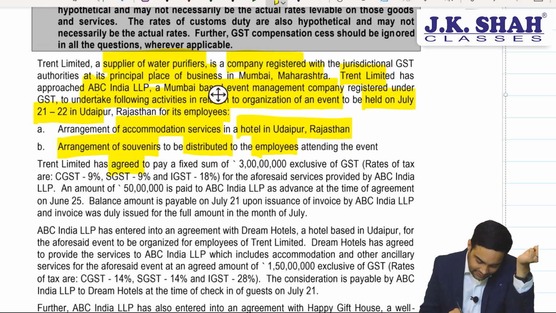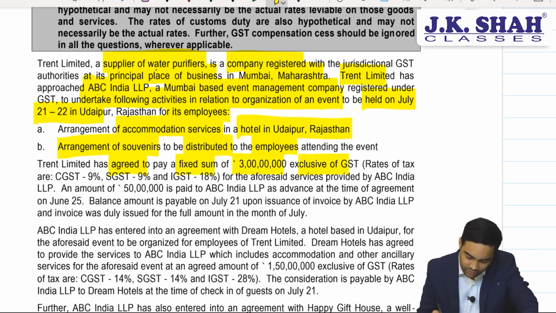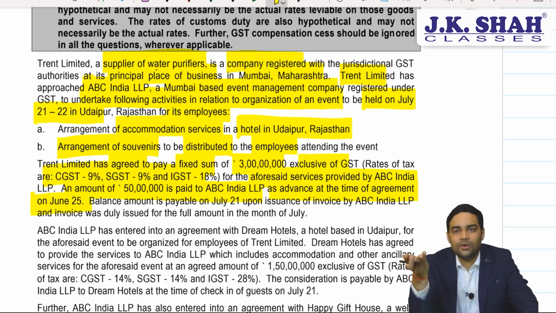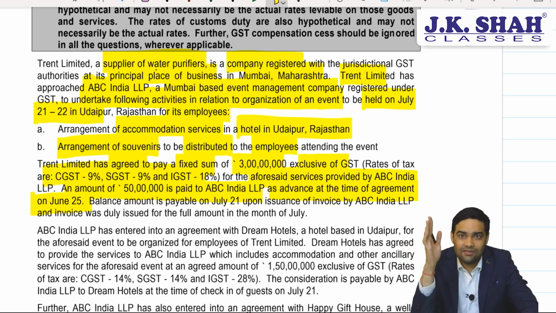Trent Limited has agreed to pay a fixed sum of 3 crores exclusive of GST. Rate of GST is 18% for the aforesaid services provided by ABC India. The amount of 50 lakh is paid to ABC as an advance at the time of entering the agreement on 25th June. Okay, the moment you enter into the contract, you are ready to give an advance. Time of supply for advance will be immediately, because it's a supply of service. For services, we use payment or invoice, whichever is earlier.